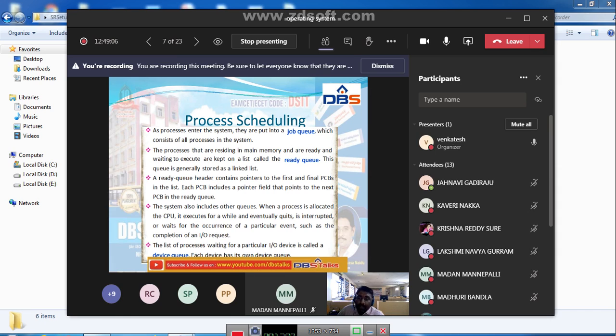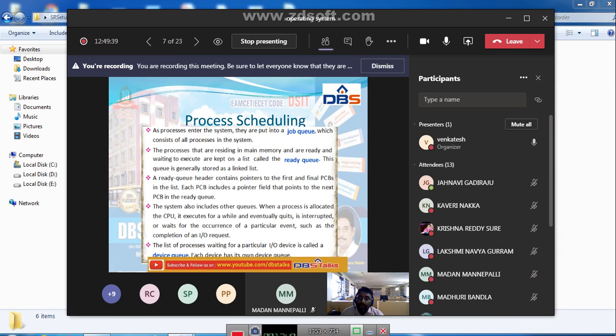Generally, if a process is executing, that means it is in the running state. Running state means the process is being executed by the processor. That process may require some IO devices. Definitely, for IO devices, it will come to the waiting state. The processes which are waiting for a particular IO device, we can call it a device queue. See what is meant by device queue? The processes which are waiting for an IO device.